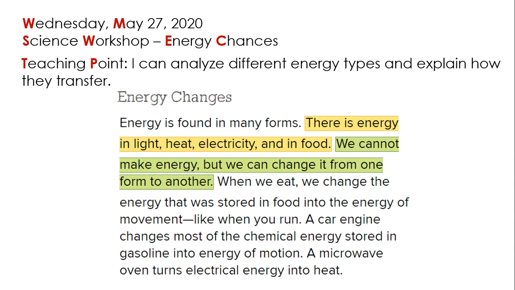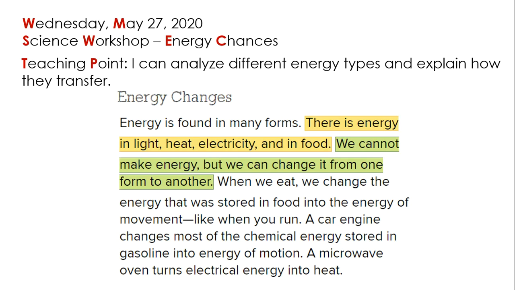We cannot make energy, but we can change it from one form to another. How is that? When we discuss the law of conservation of energy, we learned that energy cannot be created nor destroyed, but it can be transformed from one form into another.